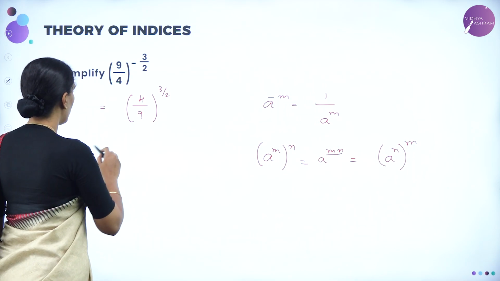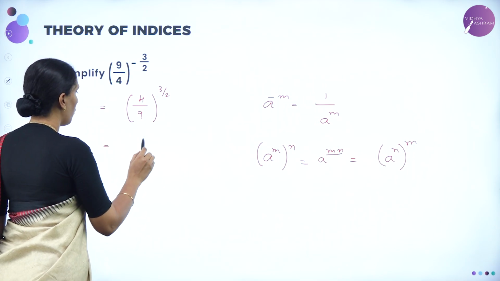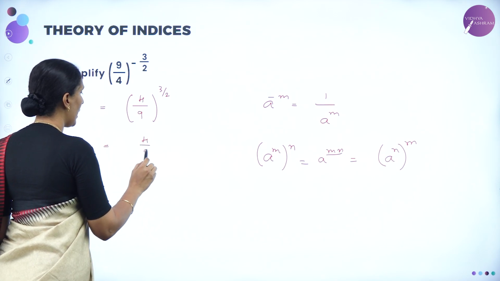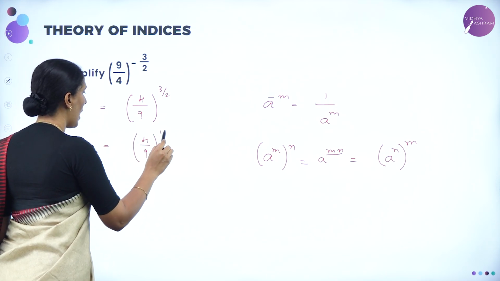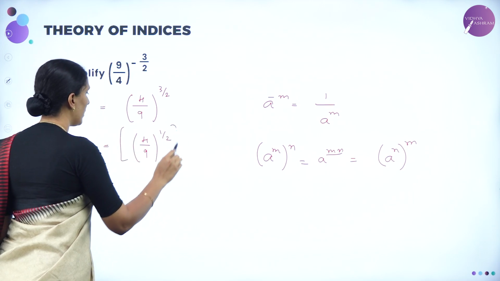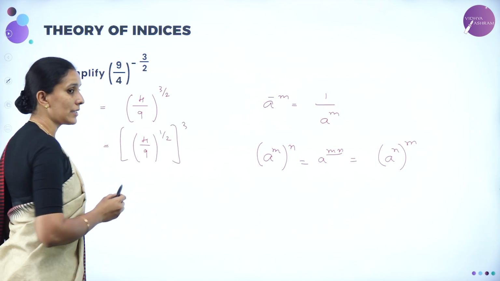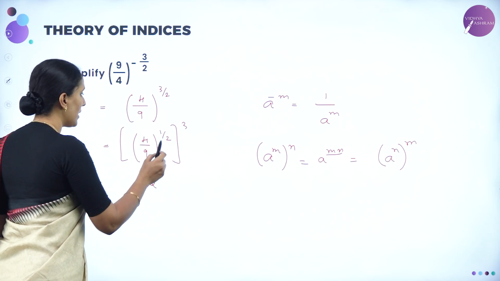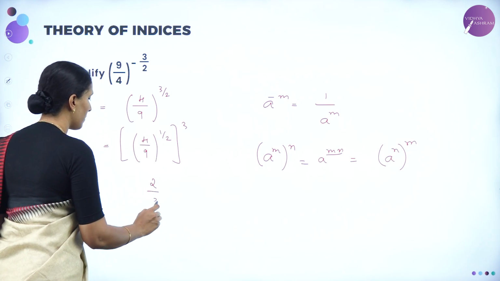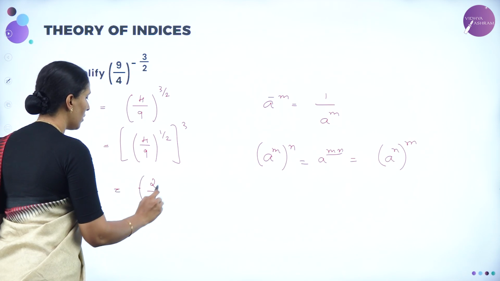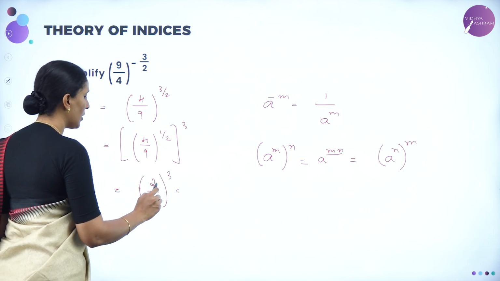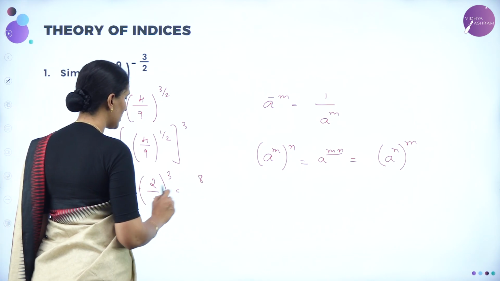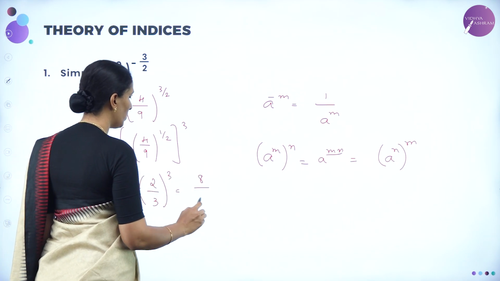So now I'll take 4 by 9 whole to the power half whole to the power 3. 1 by 2 is nothing but the square root. So square root of 4 is 2 and square root of 9 is 3. And outside here we have the whole cube. So the value is equal to 2 cube, 8, divided by 3 cube, 27.